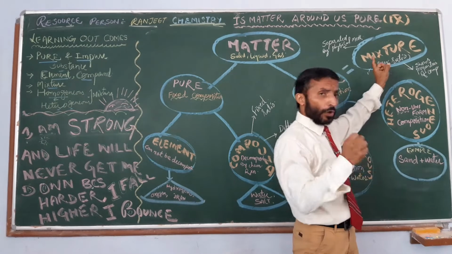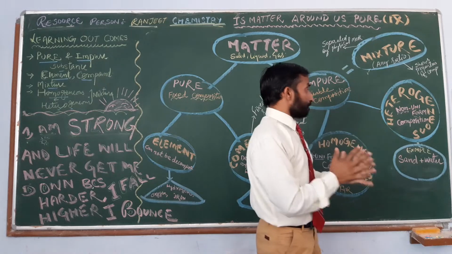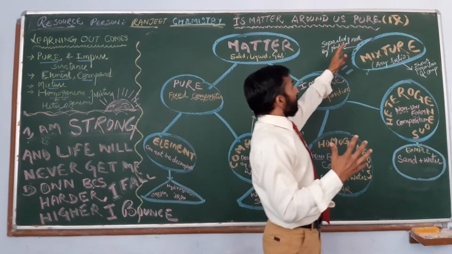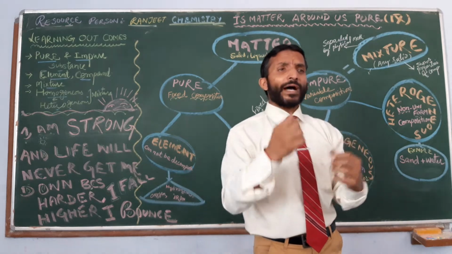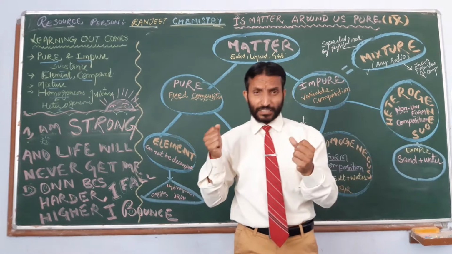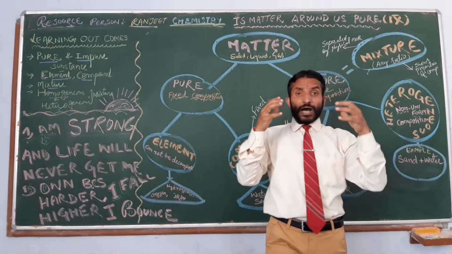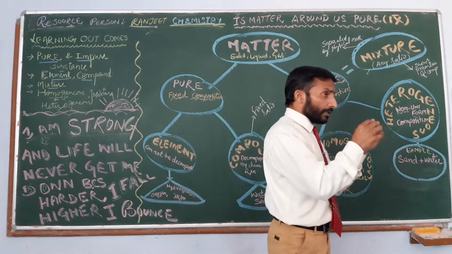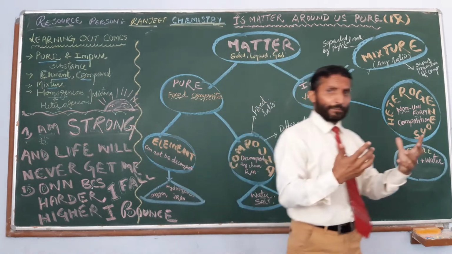So the ratio is not fixed. In a compound it is fixed. And very important, we can separate the components of a mixture by any simple physical method. For example, a mixture of iron filings in sand. How to separate?